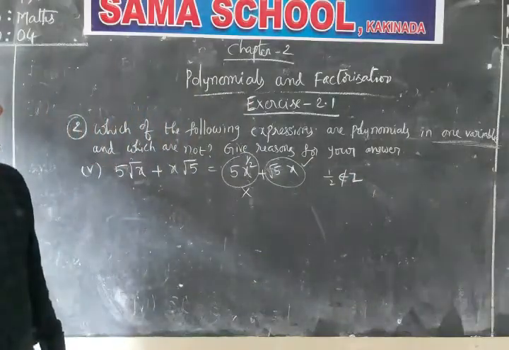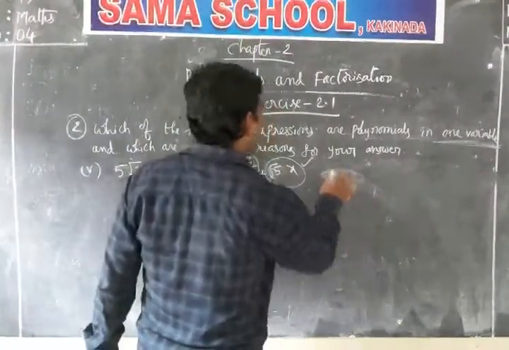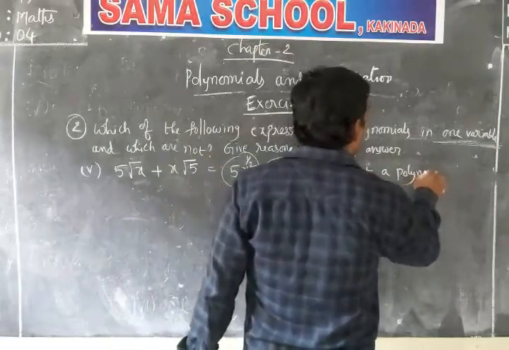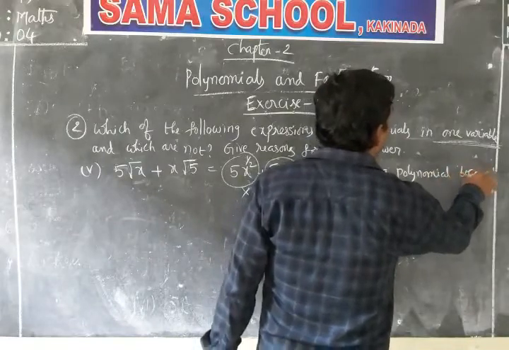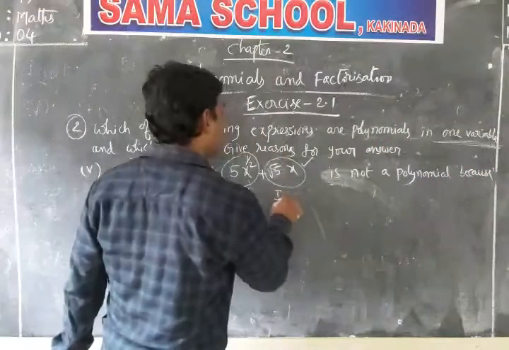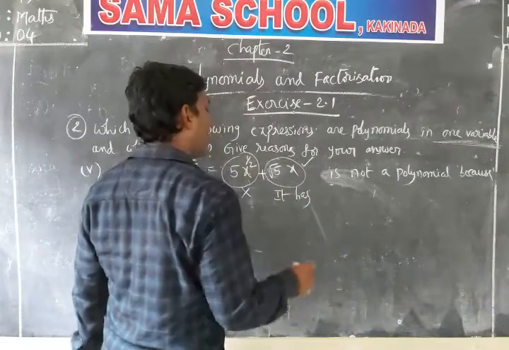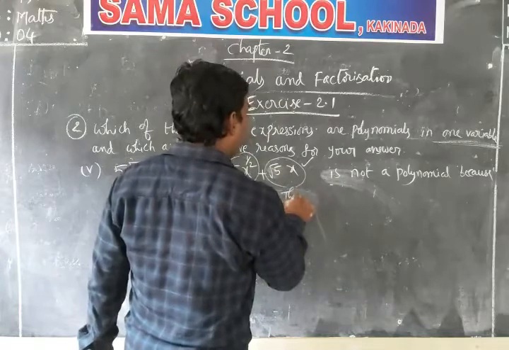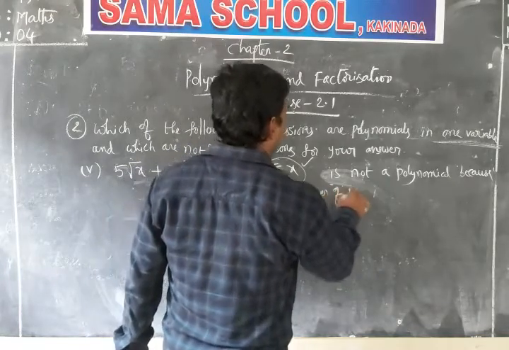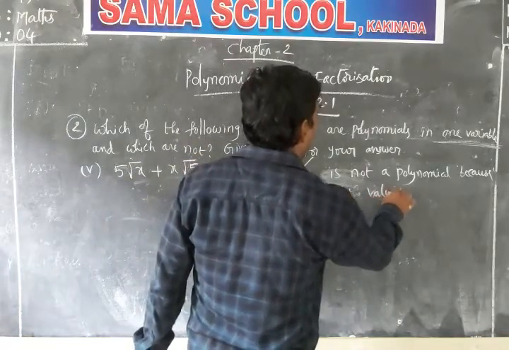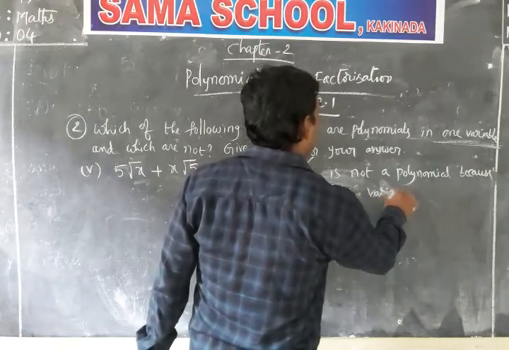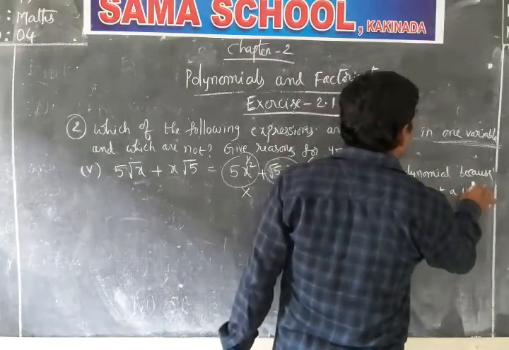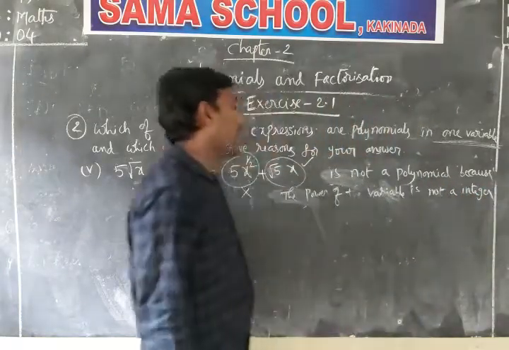That's why it is not a polynomial, because the power of the variable is not an integer. That is the reason.